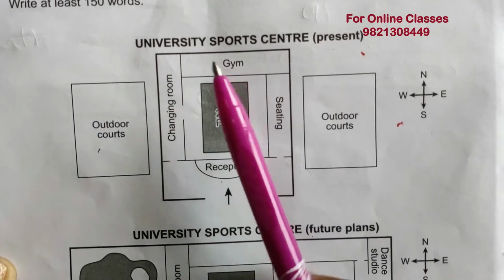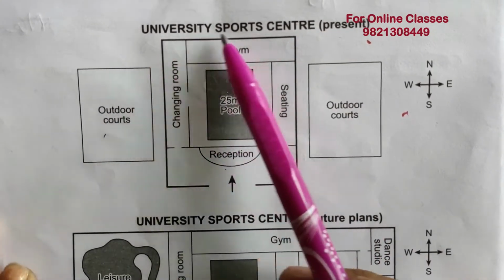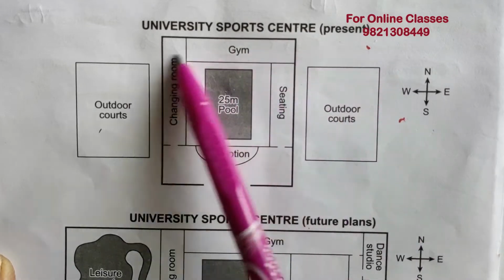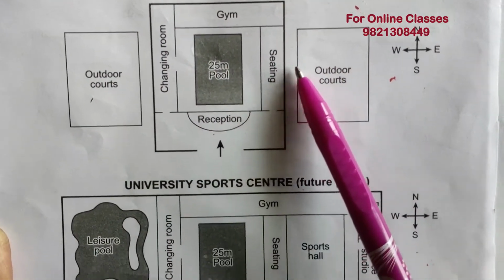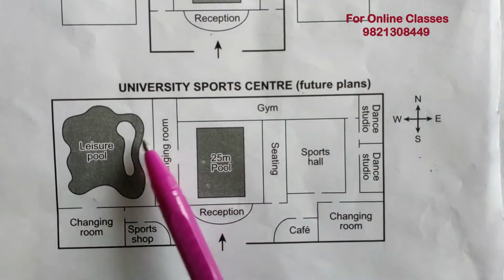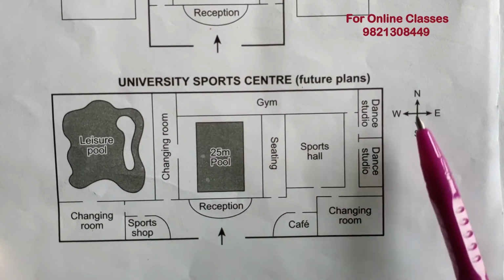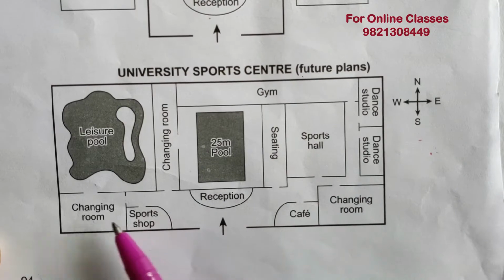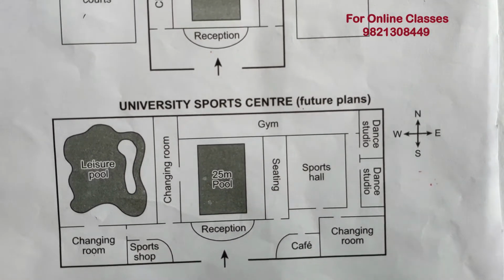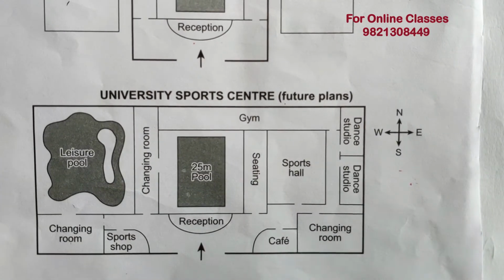here there are two plans, there are two diagrams. We can say the university sports center presently, how it looks like, present is present day, and in future how it will be looking like, with so many additional facilities like dance studios, changing rooms, sports center and all. Okay, let's discuss how to go about this question.